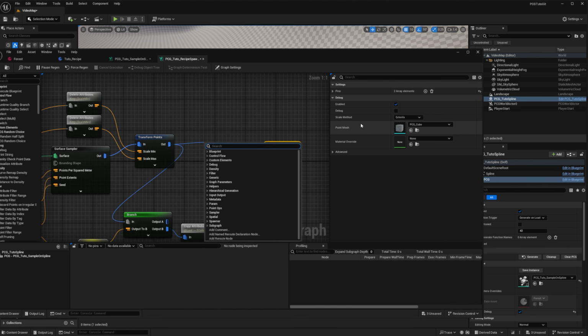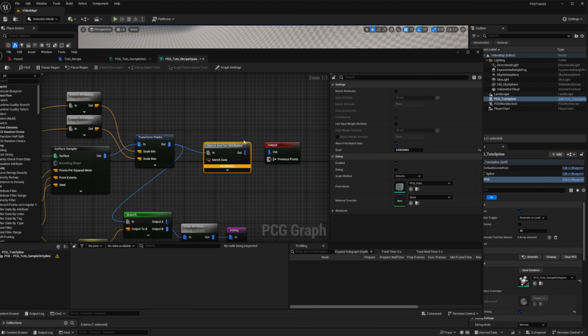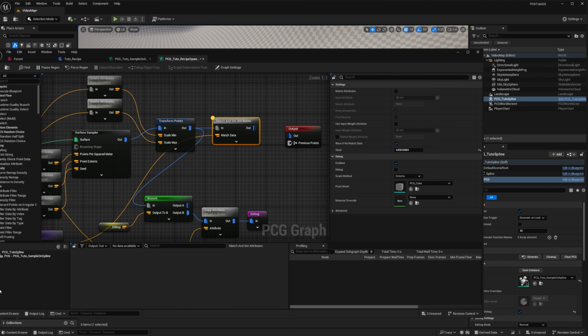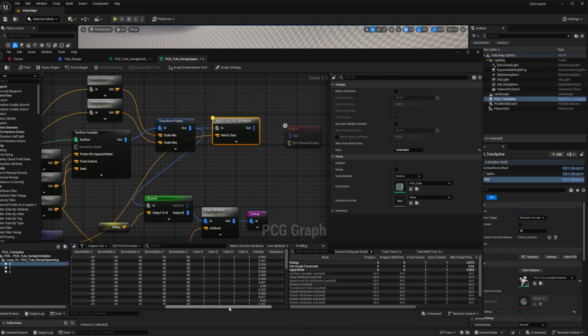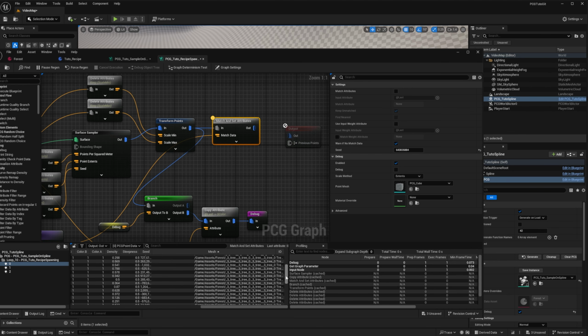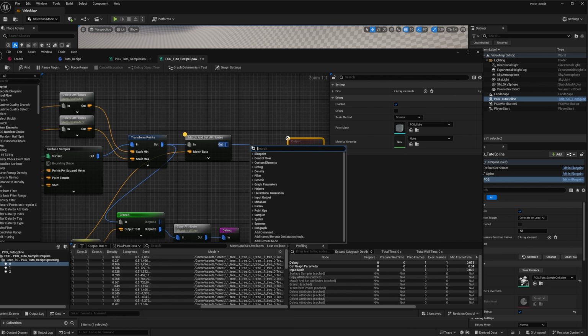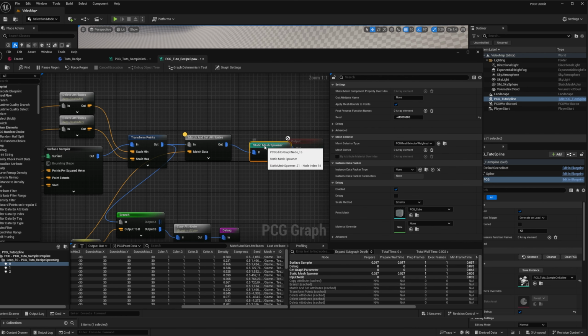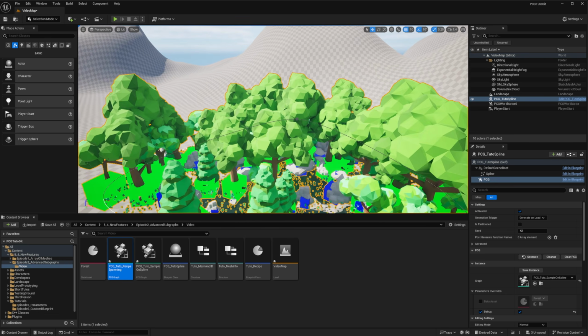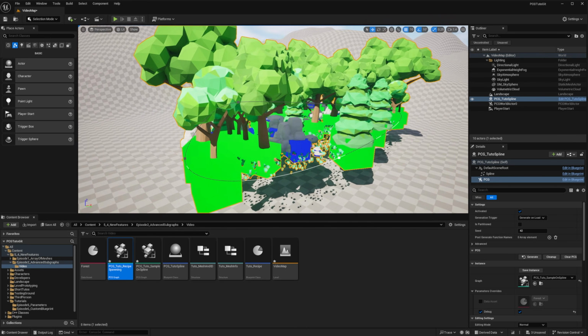Now we can assign our meshes, so we'll do the same thing as we did in the previous episode, which is the match and set attributes. Going to plug our meshes coming from our attribute filter. It will select random items from the list, and then we can verify that in our set of points we have different meshes. And we can then plug it into a static mesh spawner to spawn our meshes. We use mesh selectable attribute, we want to do mesh, we just name the attribute. And it's working pretty well.